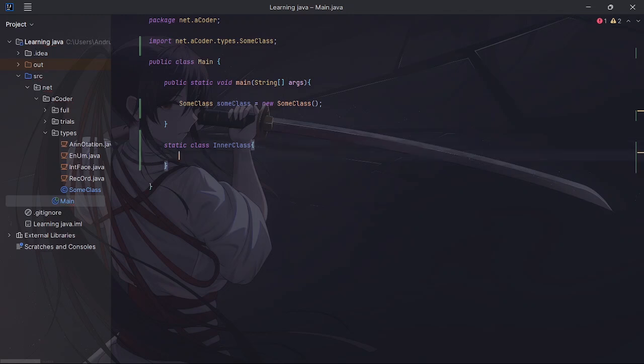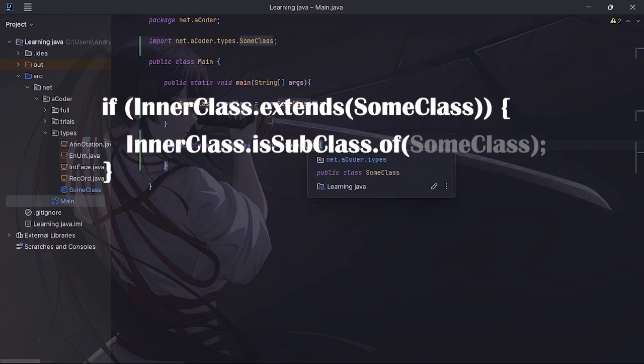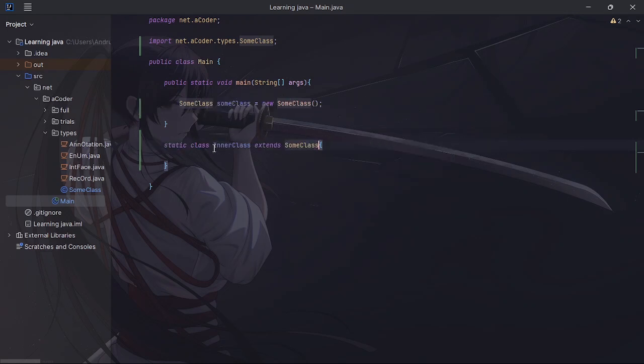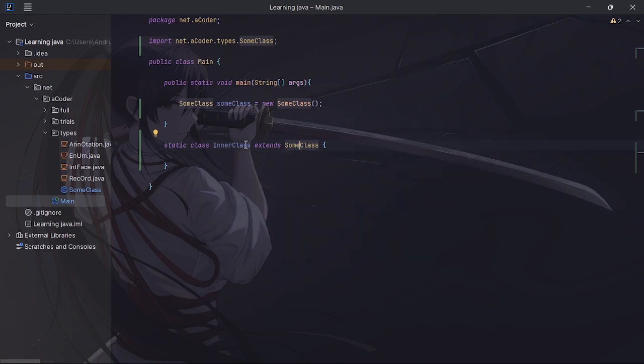In a class, index right, that wasn't in the class. Now, with methods, with classes, you can extend them. So, if inner class extends some class, then we say that inner class is a subclass of some class, or it's an inheritor of some class. Some class is a superclass of inner class. This is so confusing, I can imagine.